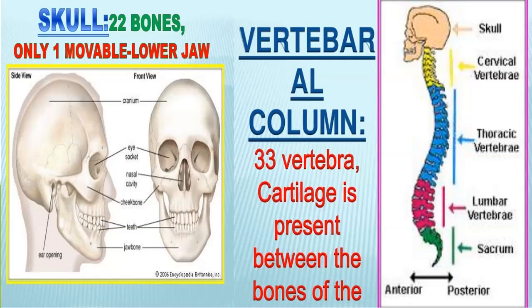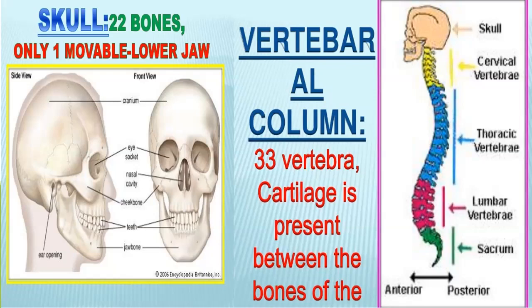The backbone is a long, hollow, rod-like structure starting from the neck to the hips inside our body. This backbone forms the main supporting structure of the body. It is made up of 33 small bones called vertebrae.